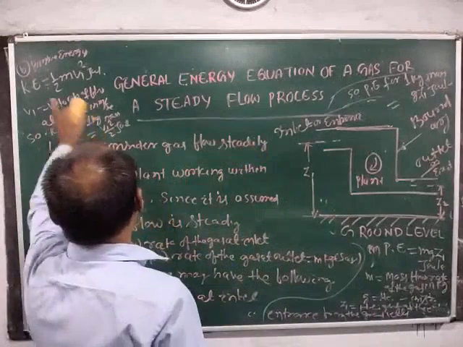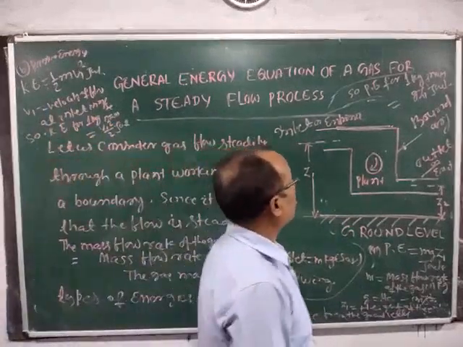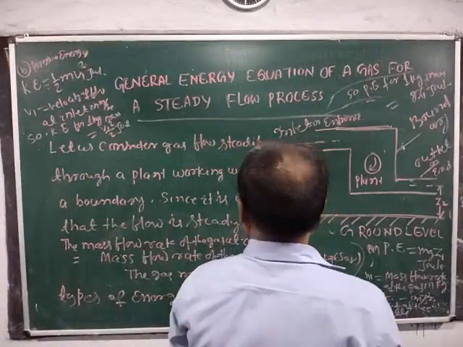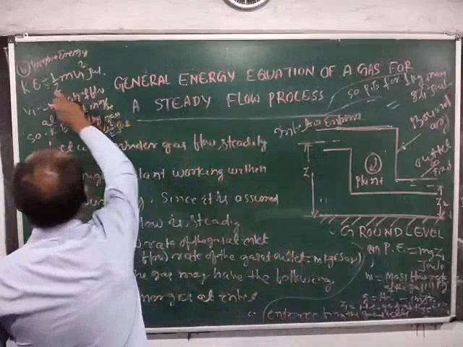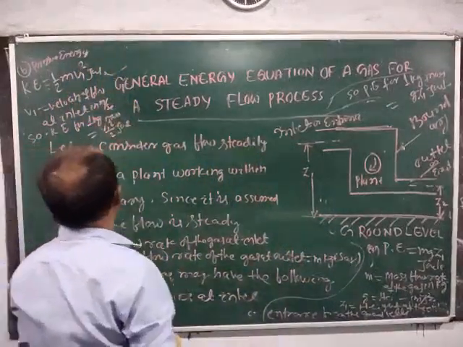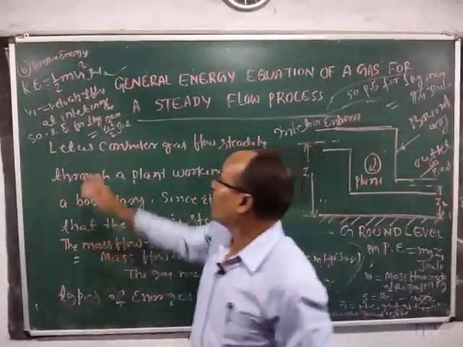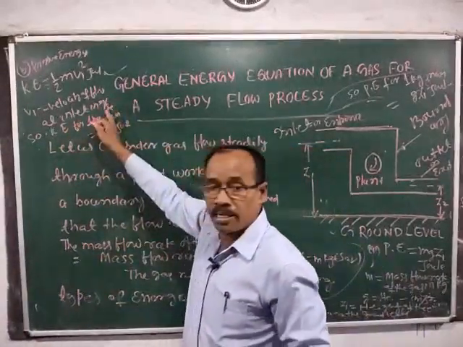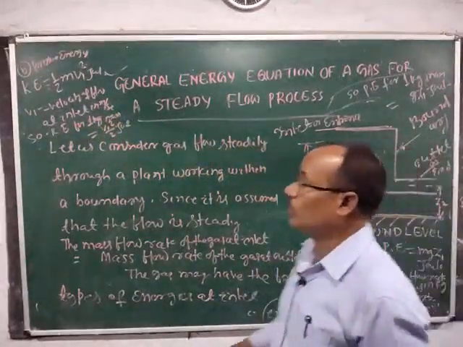Next is kinetic energy. It is given by half m v1 square joule, where v1 is the velocity of flow at inlet in meter per second.